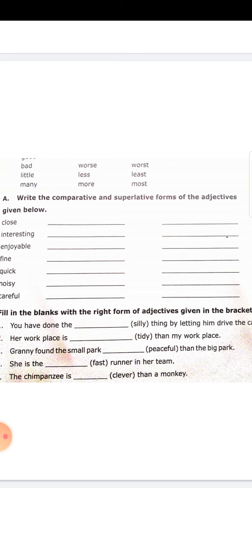Granny found the small park dash than the big park. Here two places are compared, big park and small park. As two parks are compared, you have to use the comparative form. So peaceful, it is a multisyllabic word, long word. So you are adding more to the adjective, more peaceful. Granny found the small park more peaceful than the big park. P-E-A-C-E-F-U-L.